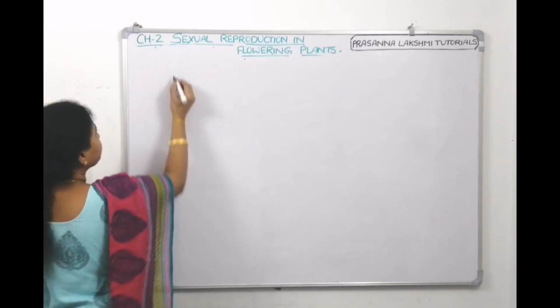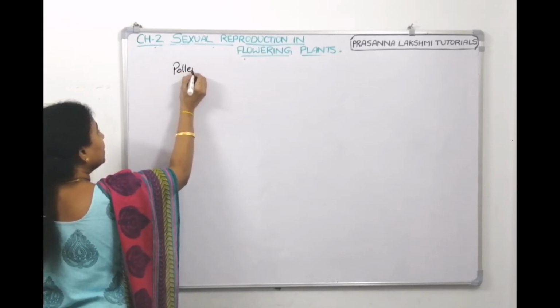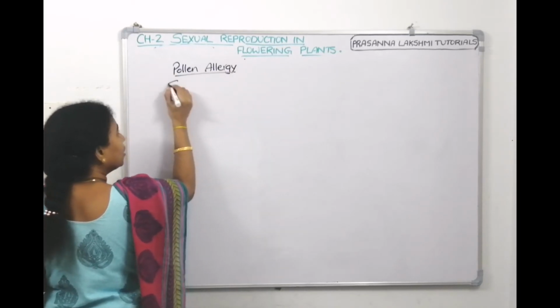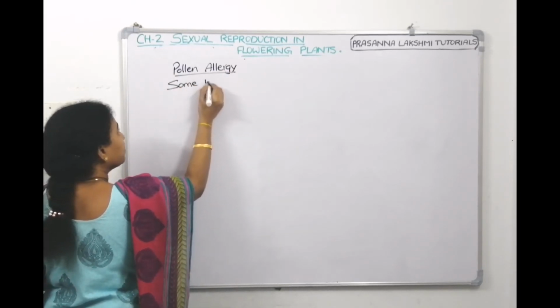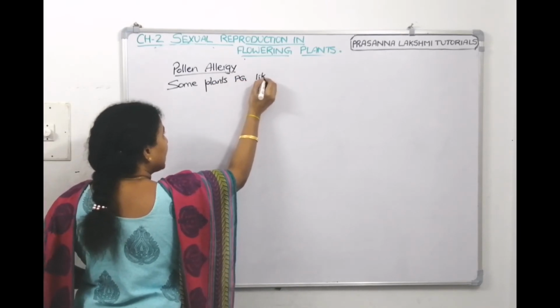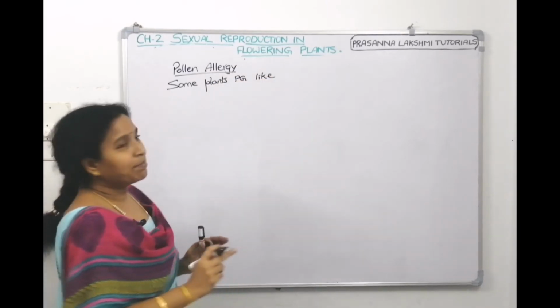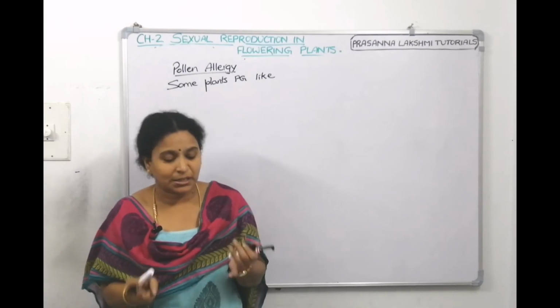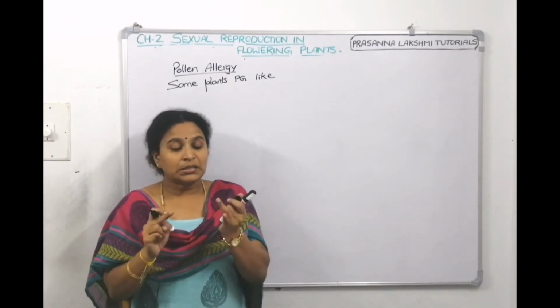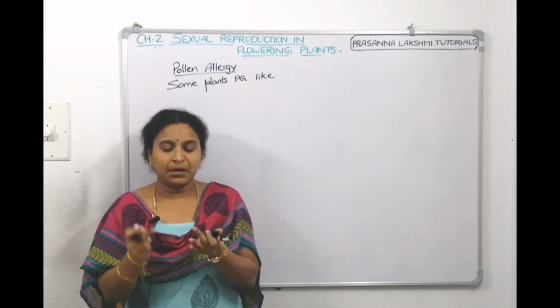Let's talk about pollen allergy. Not all plants, children, but some plant pollen grains cause allergy. If we have to list examples of pollens which cause allergy, Parthenium, which is carrot grass, is one example. Chenopodium is another example.